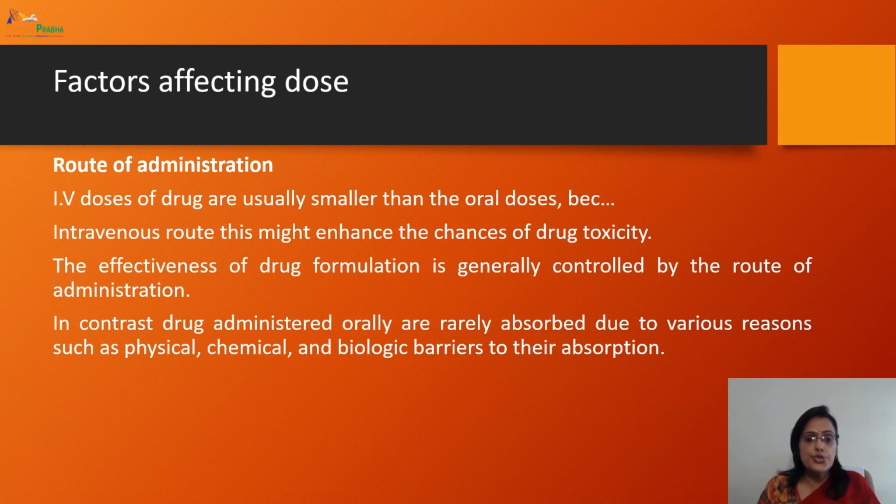Next is route of administration. If the dose is to be given by IV route, it is going to absorb very quickly, and generally we consider that the bioavailability of those dosage forms, say for example parenterals, which are directly injected into the blood circulation, is very high. The absorption is high, nearly 90% bioavailability. We generally state that the parenteral dosage form has the maximum bioavailability. Why? Because their onset of action is very quick. So it depends on the routes of administration.